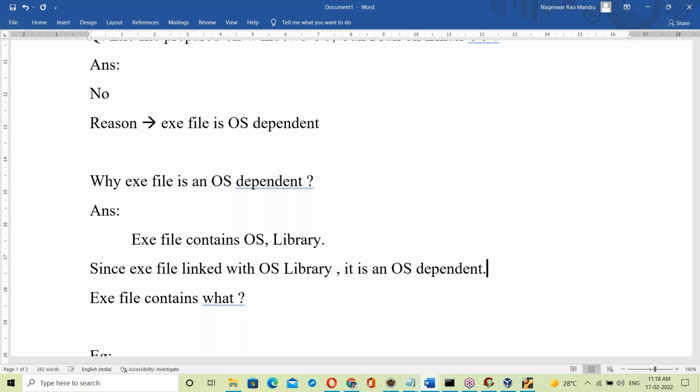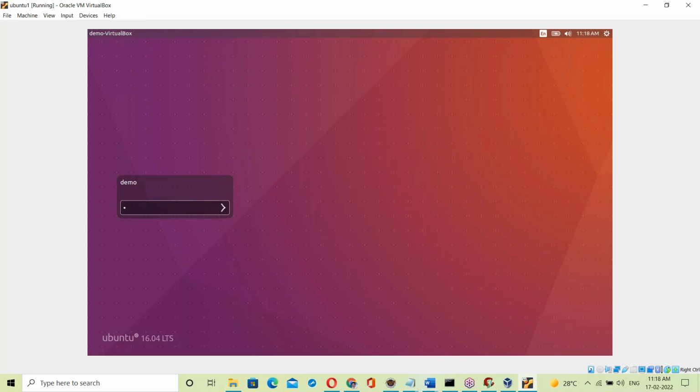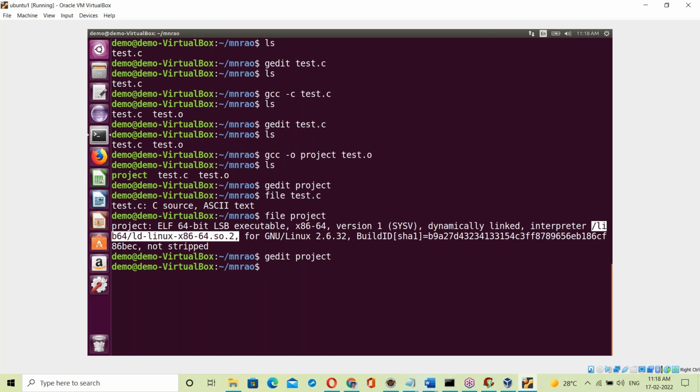Okay, what is an exe file? What are the contents of an exe? See the contents of the exe. Very clearly explained about exe. The exe contents: that OS library, the Linux OS library.